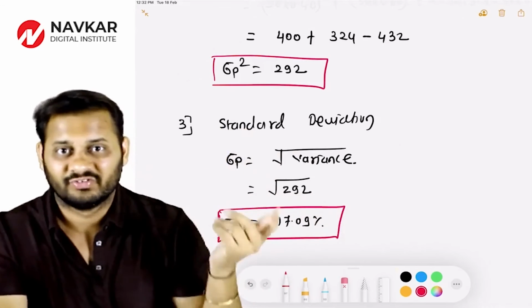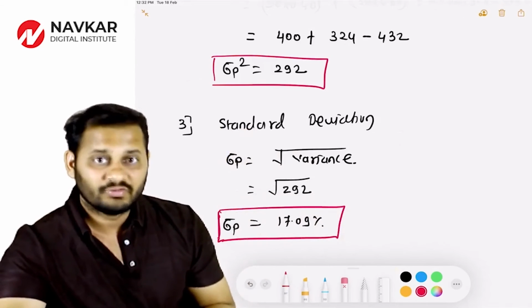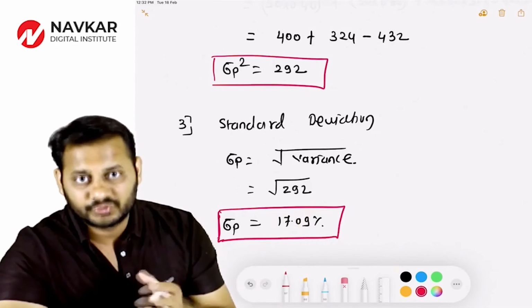If it is going up, it's good for us, okay, but if it's going down, nobody wants their return to go down, so that's bad news.